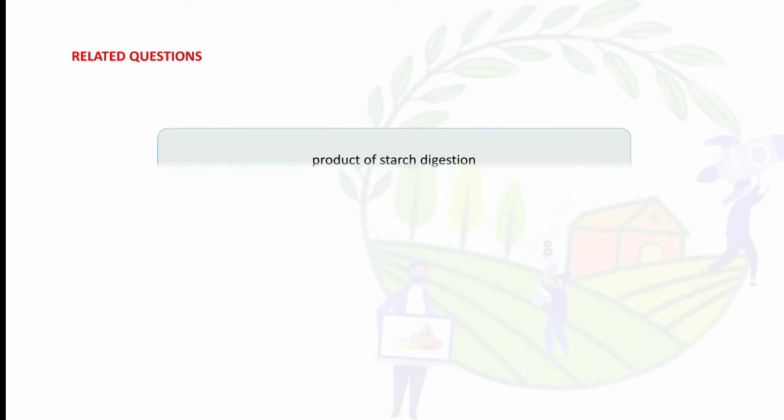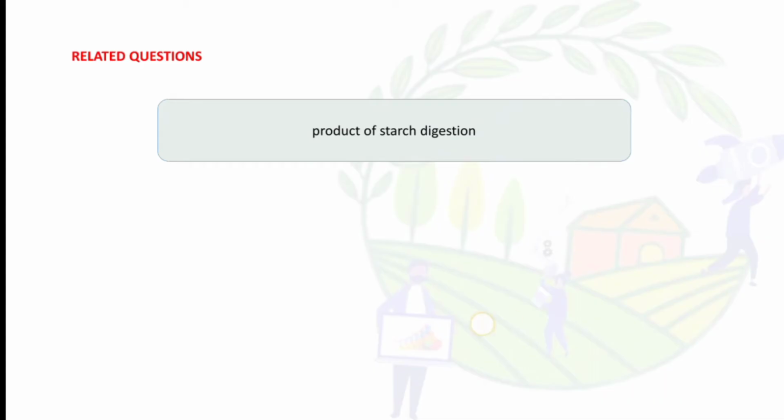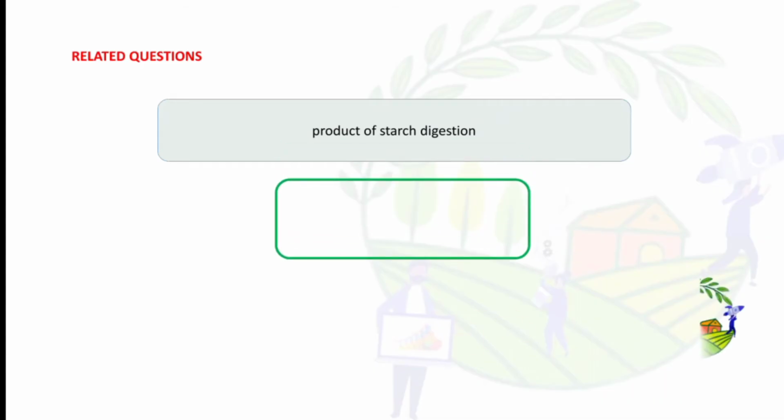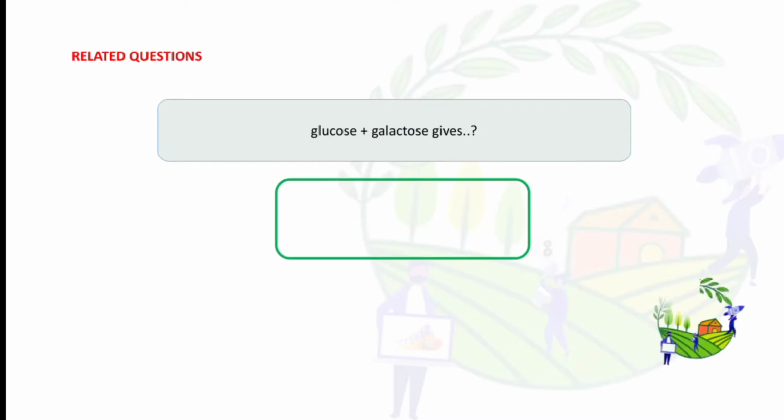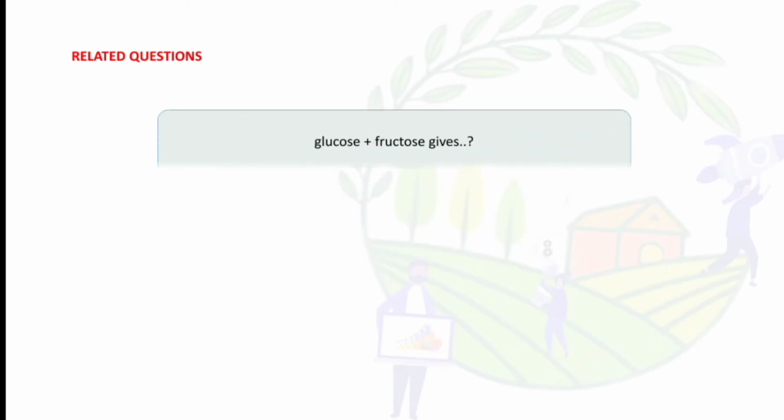Lactose. Product of starch digestion. So it is maltose. Glucose plus galactose gives lactose.